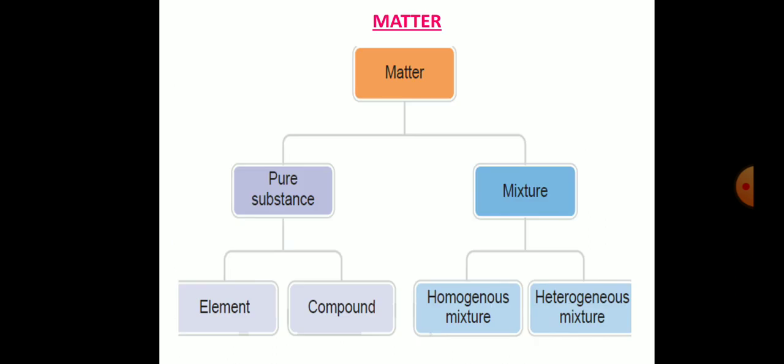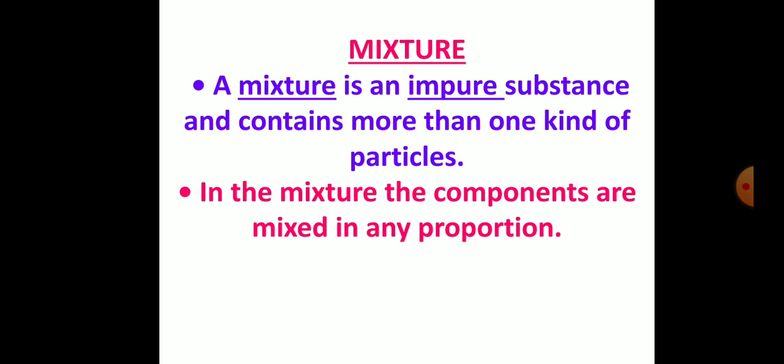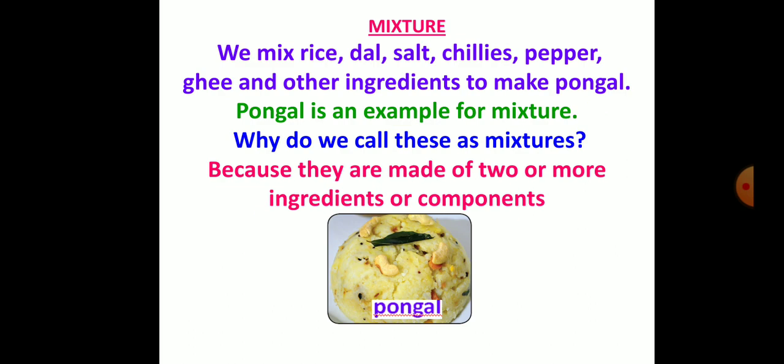Matter is broadly classified into pure substances and mixtures, and pure substances are classified into elements and compounds. Mixtures are classified into homogeneous mixtures and heterogeneous mixtures. Mixture. A mixture is an impure substance and contains more than one kind of particle. In a mixture, the components are mixed in any proportion. We mix rice, dal, salt, chilies, pepper, ghee, and other ingredients to make pongal. Pongal is an example of a mixture.